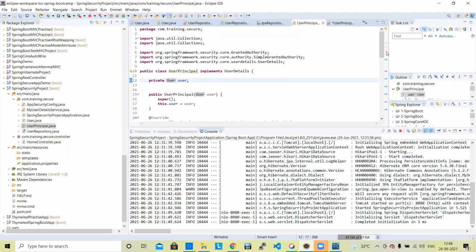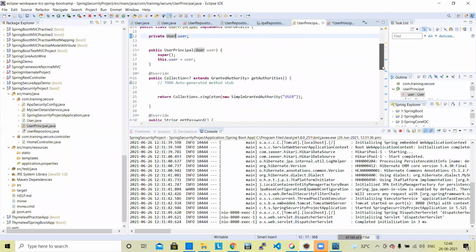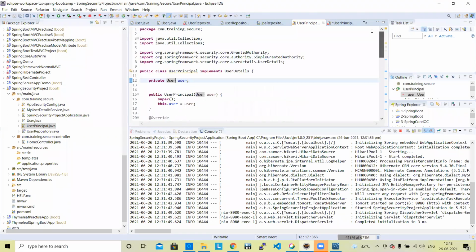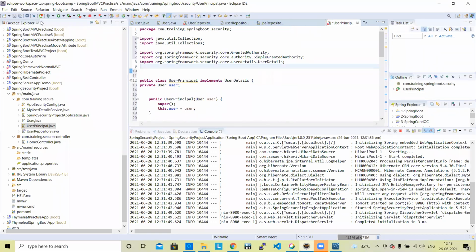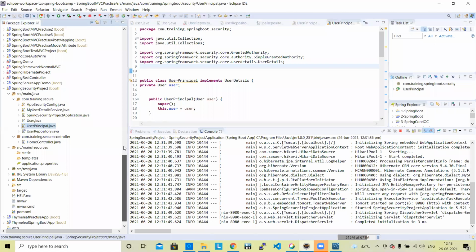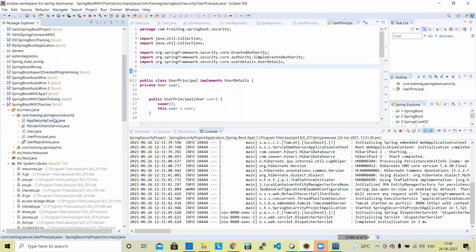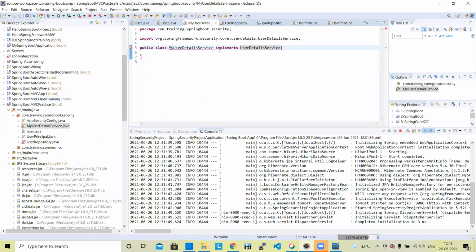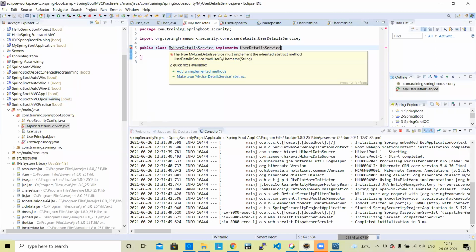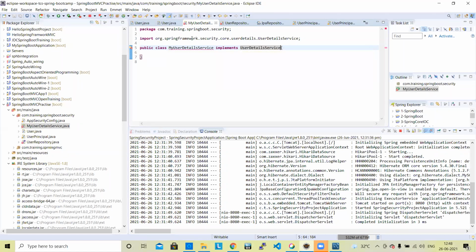Okay, we need to add user, we need to add it. Okay, later we will do. Okay, we can do it later after some time. Next, my user details service, we need to change it. Okay, my user details.